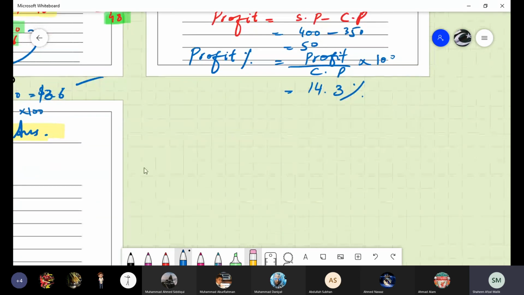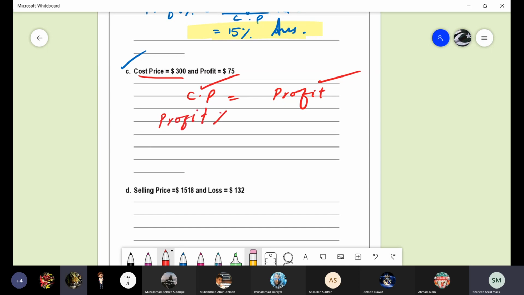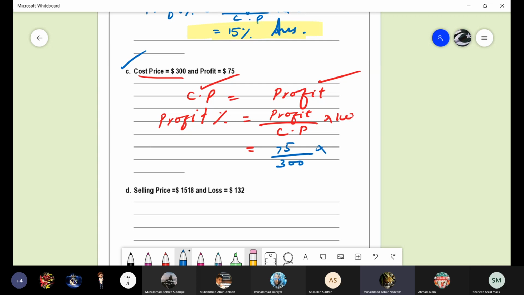The next question Ashar has to solve, the C part. We have one more minute. Ashar, we have cost price and profit. You have to find out the profit percentage, only the simple formula. What's the formula for the profit percentage? Profit percentage is equal to profit over cost price multiplied by 100. Substitute the values. 75 over 300 multiplied by 100 is equal to 25%. Very good.